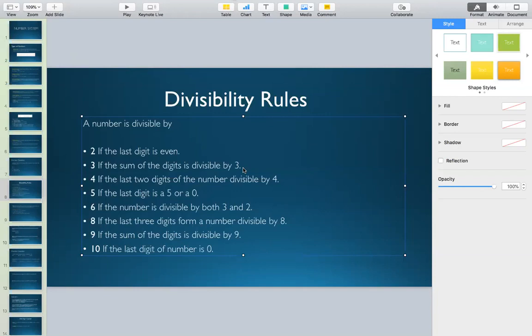Now coming to 6. Any number is divisible by 6 when it is divisible by both 2 and 3, because 6 has a factor of 2 and a factor of 3.